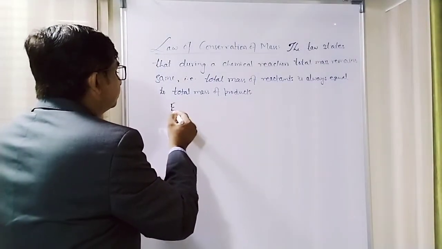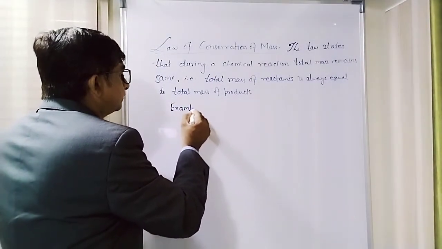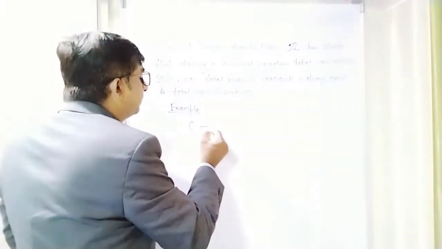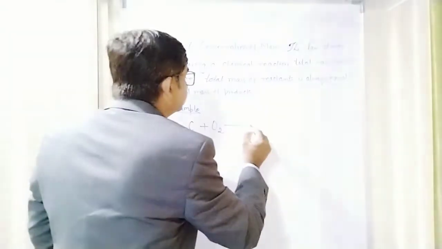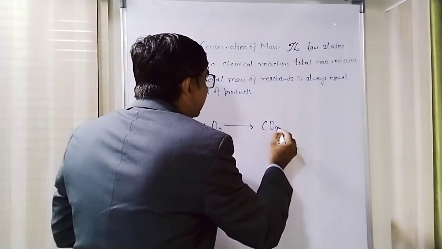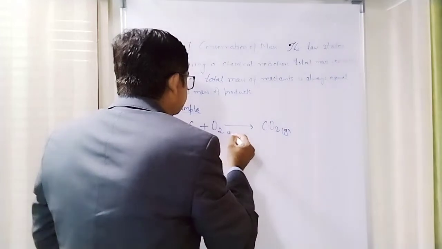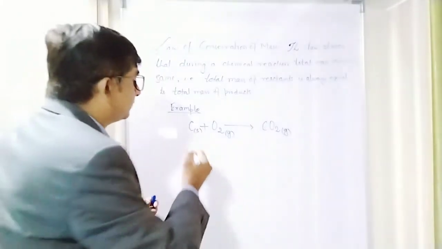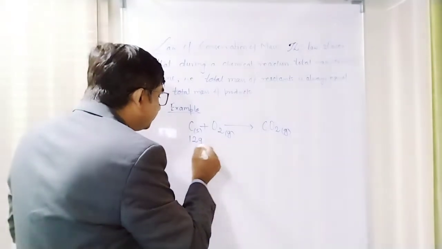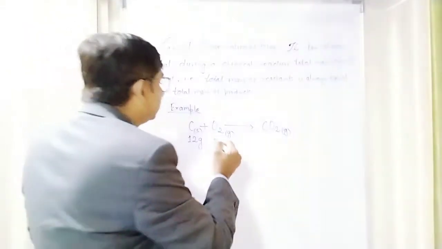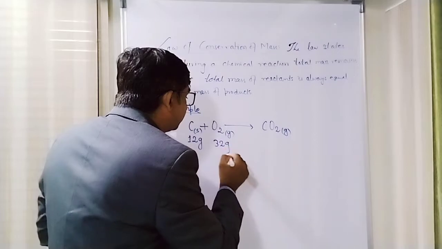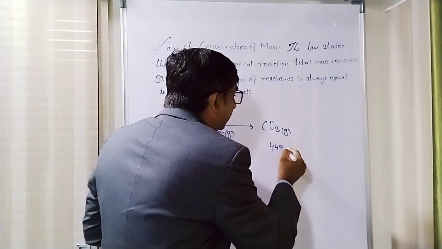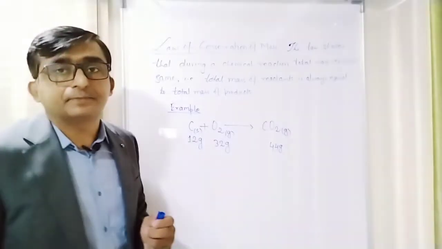Example 1. Here, if I take carbon plus oxygen, it forms carbon dioxide. If I am taking carbon's mass as 12 gram, then I require a total of 32 gram of oxygen so that it will get completely reacted, and then it will form 44 gram of carbon dioxide.